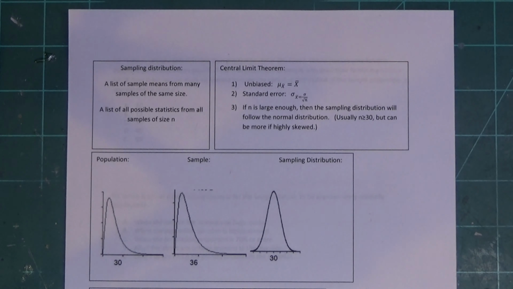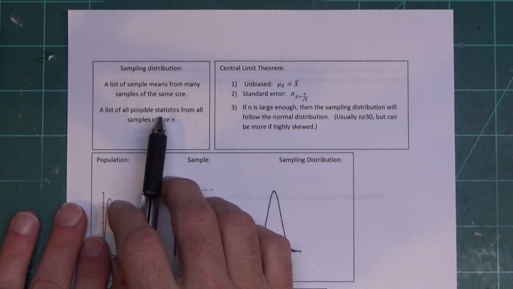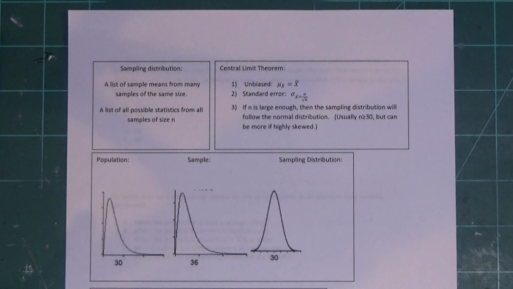Here we have a sampling distribution. Now the central limit theorem only applies to sampling distributions. It doesn't apply to anything else. Therefore, we need to know what a sampling distribution is. It's a list of sample means from many samples of the same size. So basically, instead of going out and taking a sample, we're going to go out and take like 12 samples. One sample's not enough. We need 12, 20, 100.